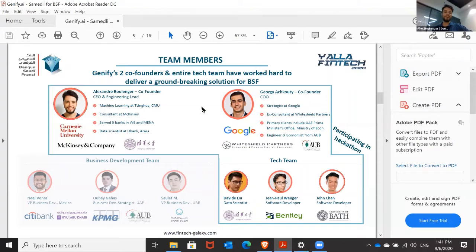I'm the other co-founding half of Genify. I'd like to share a bit on our experience working with banks. So collectively, we've served 5 different banks. Among them are some of the biggest ones globally, including ING and Barclays. Georgie also worked with several ministries in the UAE, and that makes us confident that we're the right team to deliver this solution to market with Afransi.